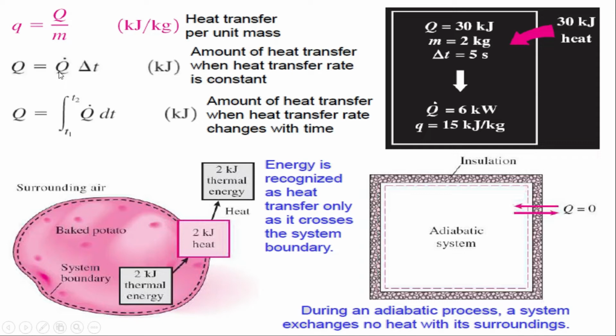When the heat transfer rate is constant. In any case, if the heat transfer rate is not constant, then we have to integrate it. Then we have to use the integration sign. If this q dot is not constant, then we have to integrate it. So remember, we have the capital Q, which is heat transfer, small q, which is specific heat, and then we have q dot, which is the rate of heat transfer.